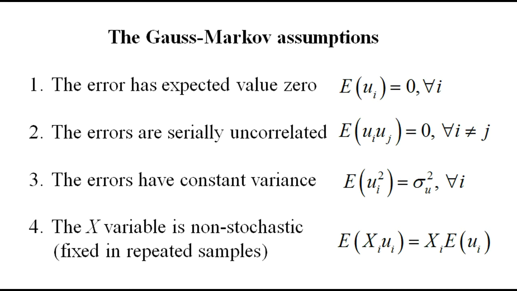In this video, we're going to provide a proof that under the Gauss-Markov assumptions, the ordinary least squares estimator is the best linear unbiased estimator. The Gauss-Markov assumptions can be stated as shown here.